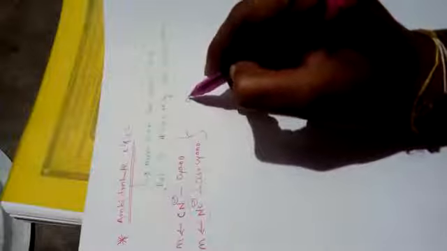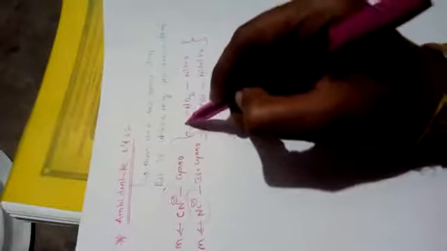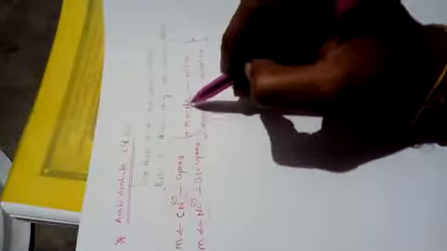For example, one more thing, NO2 is a nitro, ONO is a nitrito. These are ambidentate ligands. In nitro, the donor atom is nitrogen. In nitrito, the donor atom is oxygen. It is having the same molecular formula, but what is the difference here? The donor atom is different. The ligand which is having more than one donor atom, but utilizes only one donor atom, is called ambidentate ligand.